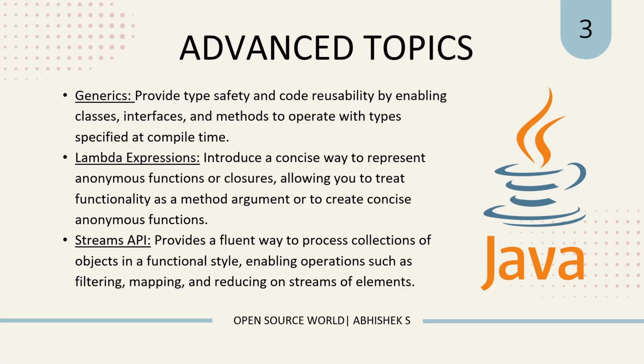So what are generics? They provide type safety and code reusability by enabling classes, interfaces, and methods to operate with the type specified at compile time. So what does this mean? As you guys will be aware, there are certain primitive data types provided by Java, such as integer, boolean, string, and so on, right? So generics are general data types. You can assume they are general data types.